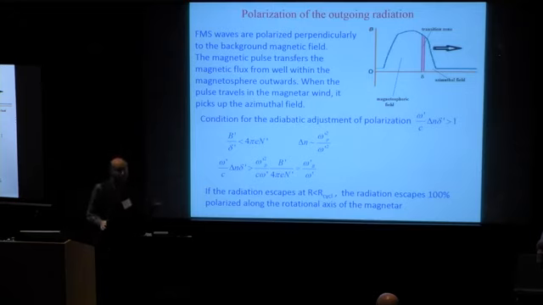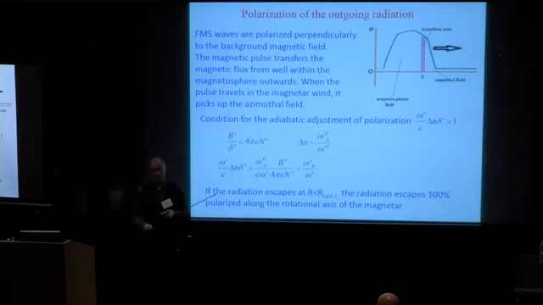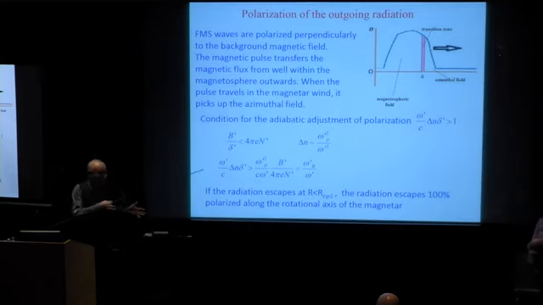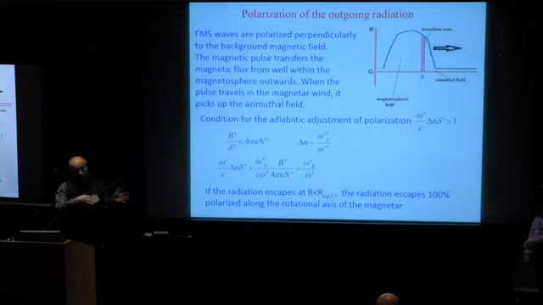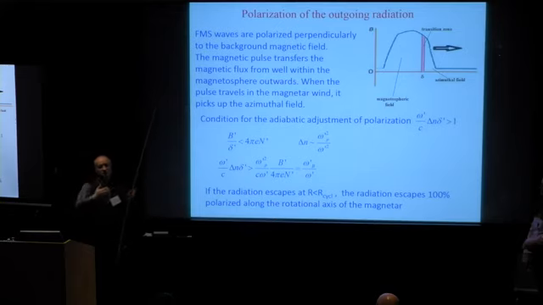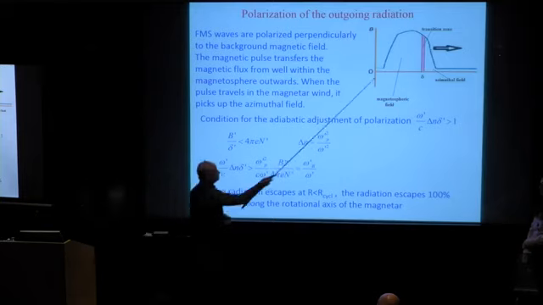And the last point, polarization. The polarization is 100% perpendicular to the background magnetic field. In the pulse itself, the magnetic field pulse drags the magnetic field from inside the magnetosphere. Because this is a wave, slowly this magnetic field is substituted by new plasma and magnetic field coming from the wind, and the old plasma and magnetic field escape backwards.